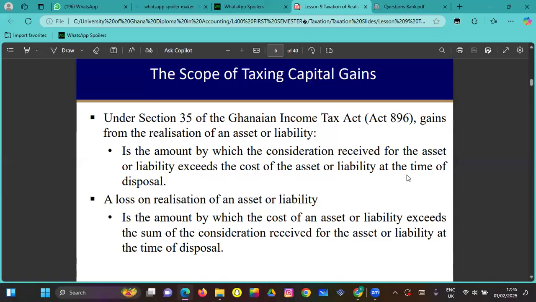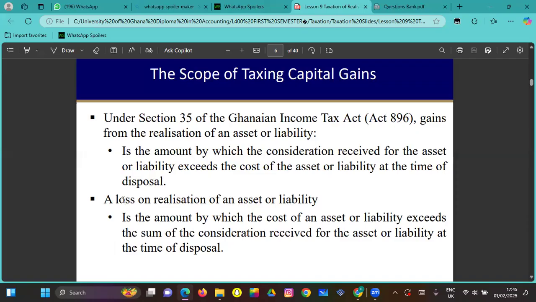So as I explained, let's say you bought an asset for 50,000 and you are selling it for 60,000. The difference is the gain, and that's the taxable amount. In the case of a liability, you are owing someone 50,000, and the person says, I'm giving 10,000 out, so just pay 40,000. The difference, which is the 10,000, becomes a gain to you, and it is taxable.